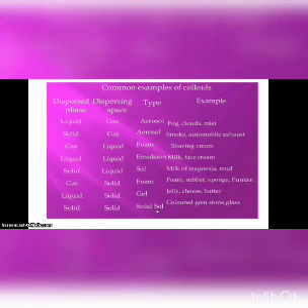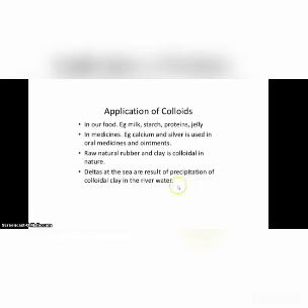So what are the properties of colloids? It can scatter light. First property, it is not a true solution, it is a heterogeneous mixture, and the size of the colloid particles is very small and it does not settle down. A suspension can be settled down, but this cannot be settled down. An example for this is given.